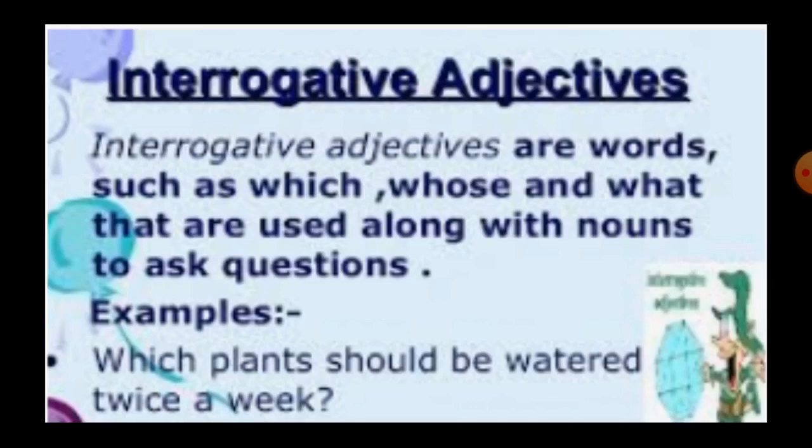An adjective which possesses a question in an interrogative manner is called an interrogative adjective. It can be said that these are words that change or characterize the noun and indicate a question. So, interrogative adjectives are words such as which, whose and what that are used along with nouns to ask questions. For example, which plant should be watered twice a week?